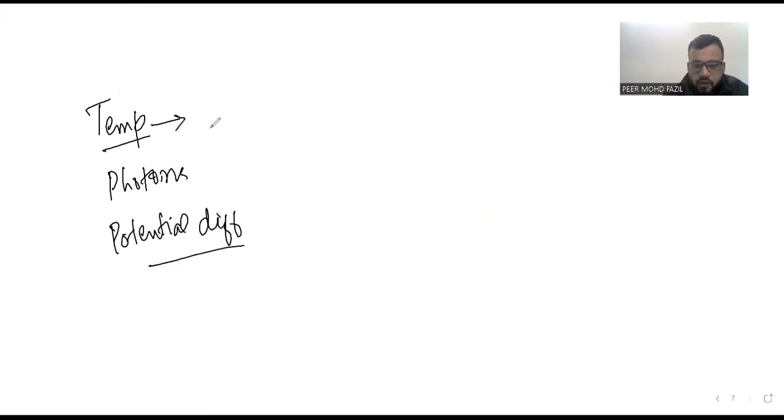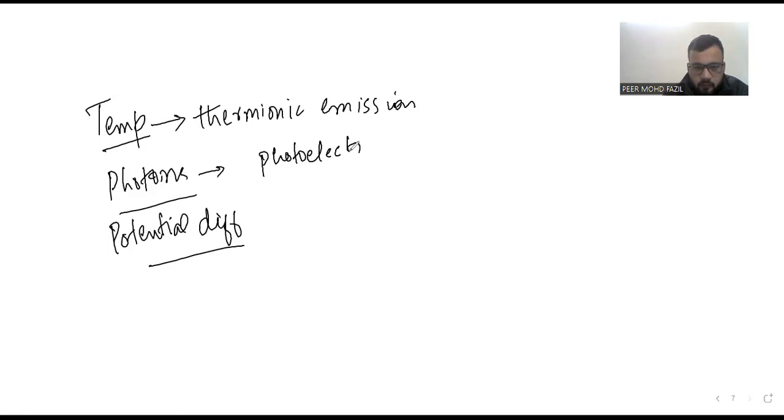When it is emission of electrons because of temperature, we call it thermionic emission. When it is because of photons, we call it photoelectric emission. The current due to thermionic emission is known as thermal current. Here we call it photoelectric current, and this one is what we call field emission.